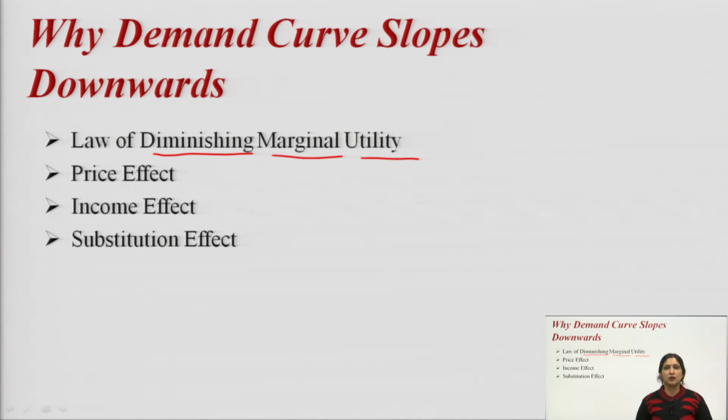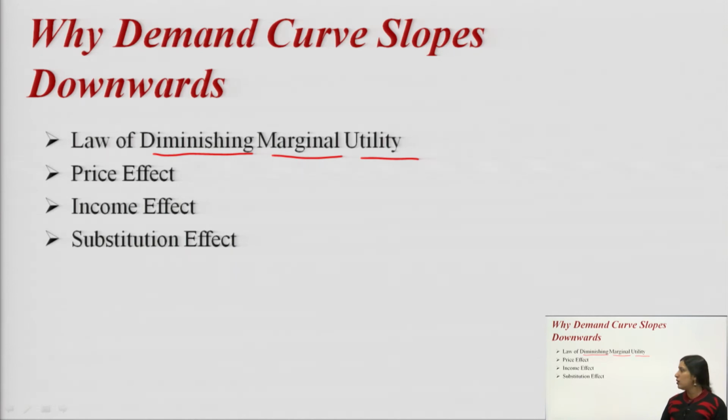So, when the price of electricity increases, what will happen? We will decrease its consumption. The total or the aggregate demand of electricity will decrease as a result. So, with the increase in the price, aggregate demand of electricity will decrease. So, that will again result in a downward sloping demand curve.